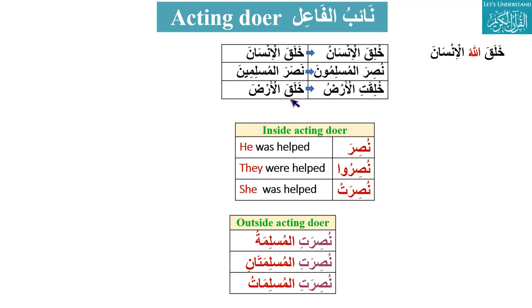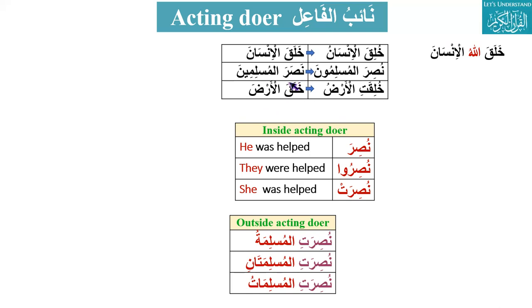One more example. Khalaqal arda. He created the earth. Okay, there is no problem here. We know that the fa'il here is the inside doer, and that is he. He created what? That is also known. That is the maf'ul, al arda, the earth.